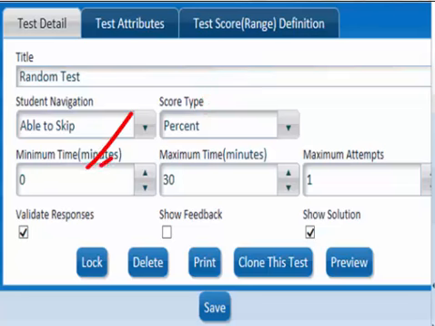You can put a minimum time. Default's going to be 0. And then there's a maximum time. Again, how many minutes maximum do you want them to be spending in it? And how many times do you want the students to attempt a question?